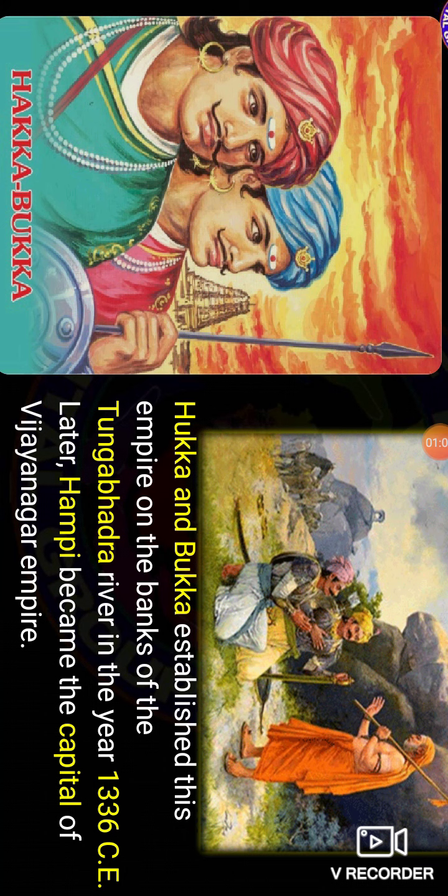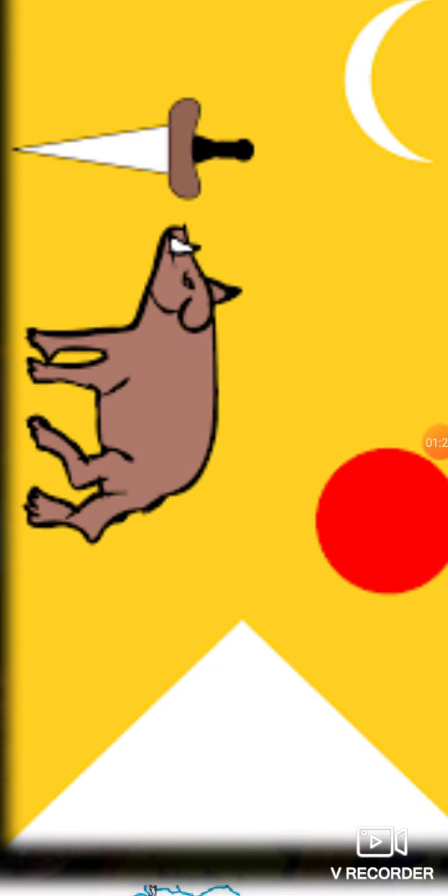Harihara and Bukka established the empire of Vijayanagara, and they started it on the banks of the Tungabhadra river in the year 1336 CE. Hampi became the capital city of this Vijayanagara empire. In this empire, they took the Varaha as the emblem. This is the emblem of the Vijayanagara empire.